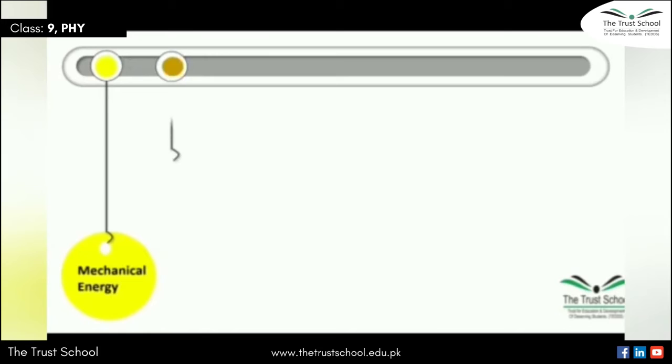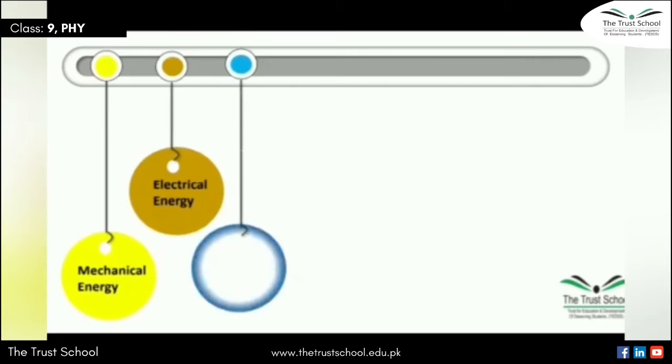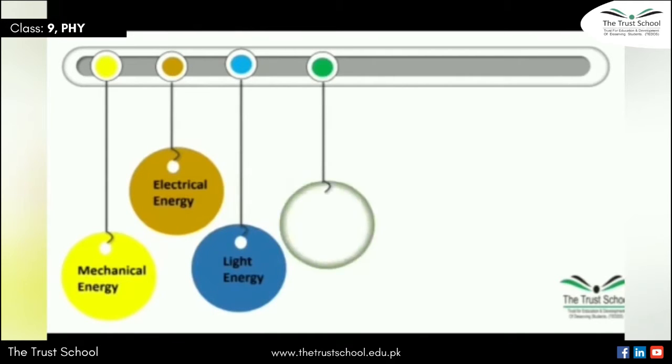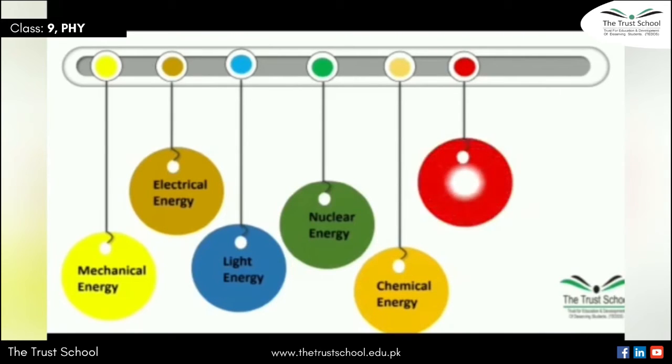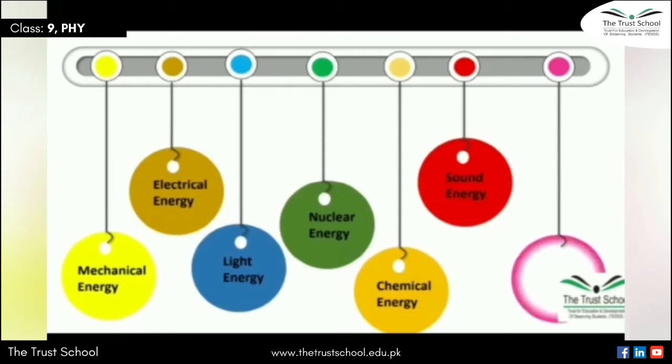The next form of energy we will study is called electrical energy. The next form of energy is called light energy. Another form of energy is called nuclear energy. There is another form of energy which is called chemical energy. Next form of energy is sound energy. And the last form of energy that we will study is heat energy. So, in general, we will study these 7 forms of energy.